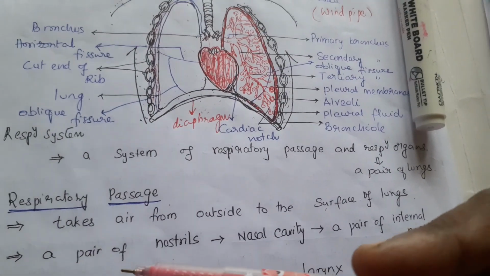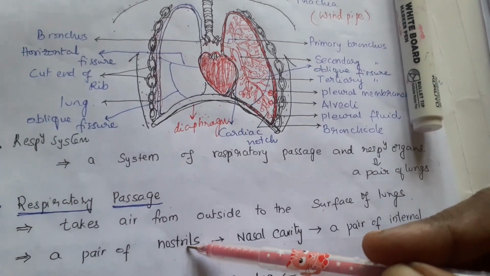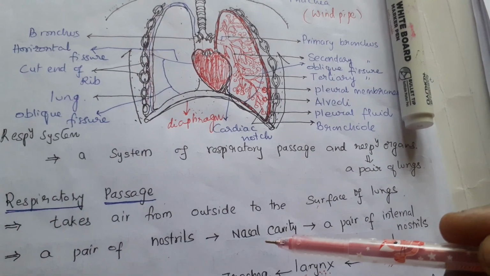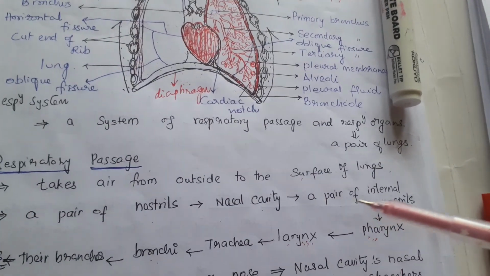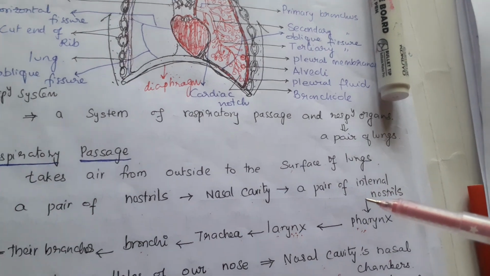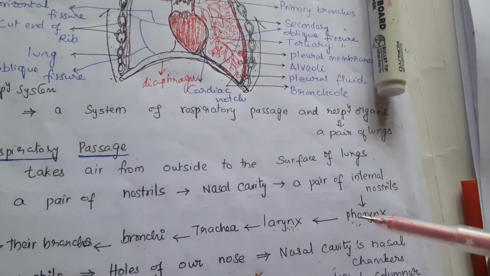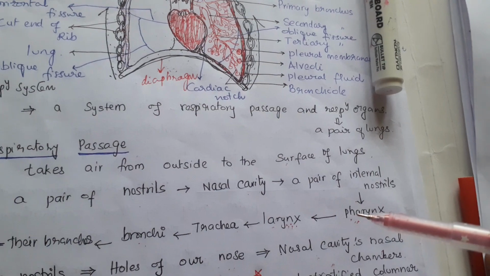through a pair of external nostrils, the nasal cavity, which consists of nasal chambers, and a pair of internal nostrils. Then they lead into the pharynx, which is a common chamber for both food and air.